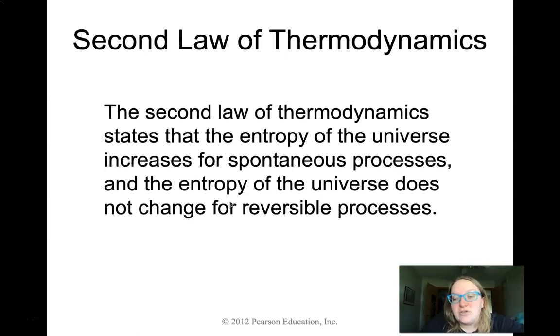So it's going to focus on the entropy of the universe. So what this second law of thermodynamics states is that the entropy, so the amount of randomness in the universe, is going to increase for spontaneous processes. So this does not say, and I want to point this out, that entropy is constant. In fact, the entropy of the universe won't change for reversible processes, but since it does increase for the spontaneous processes, this means entropy of the universe is increasing.